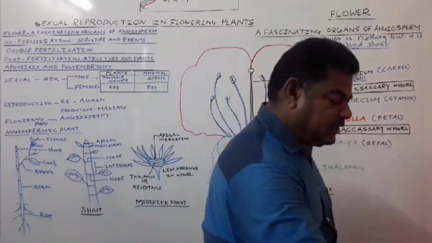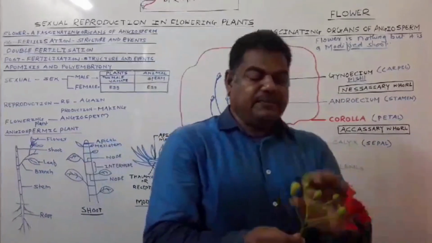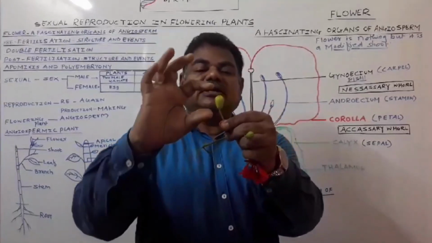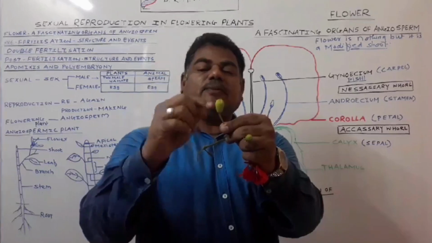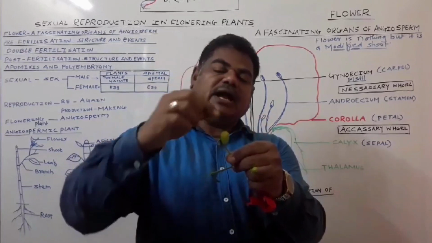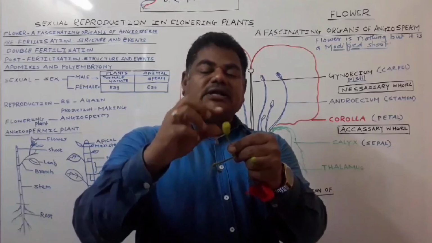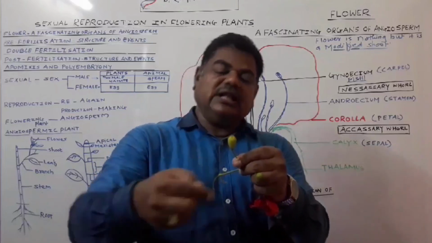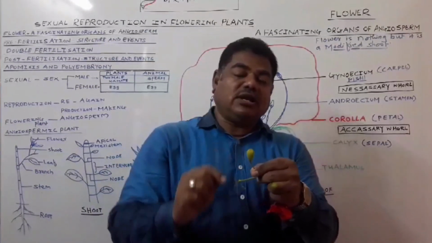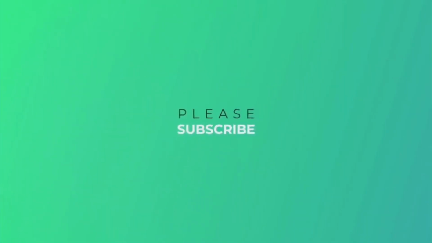In the bud condition, when the flower is in bud, these are all the calyx, which is green in color. The calyx protects the inner whorls of the flower, that is the corolla, androecium, and gynoecium. The calyx is green in color, so in bud condition it performs photosynthesis and supplies food material to the developing accessory as well as what? Necessary whorls of the flower.